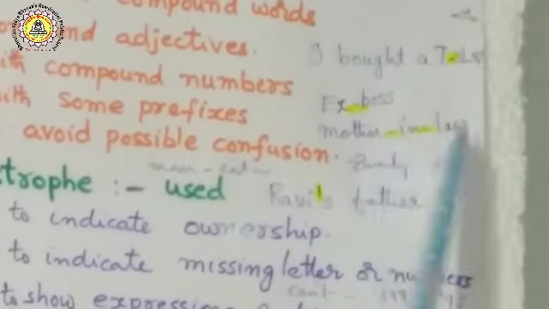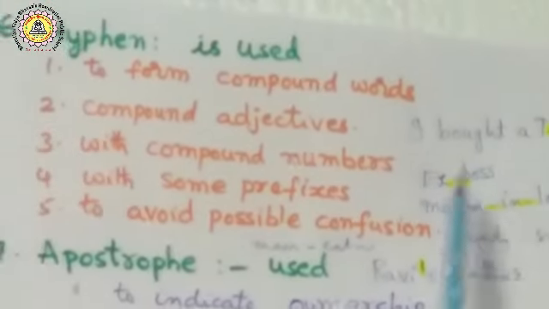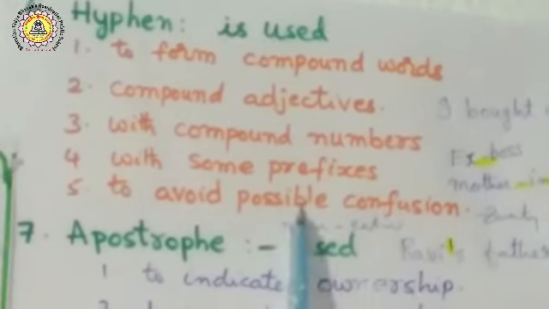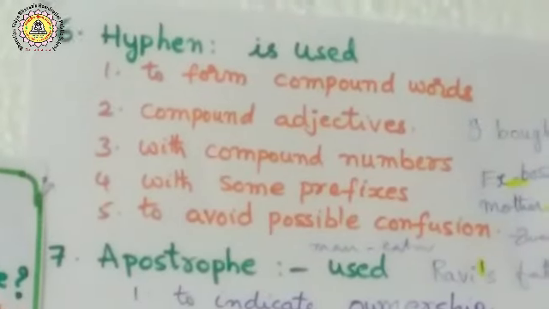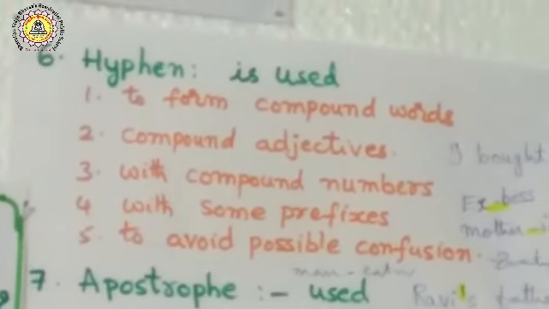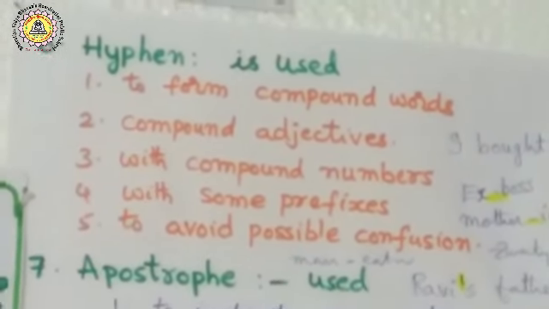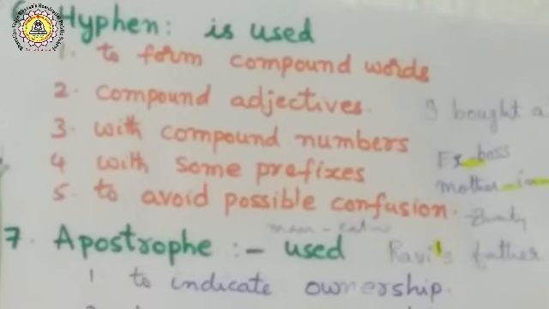Ex-boss, mother-in-law, twenty-six, a compound number. Mother-in-law is a compound adjective. Ex-boss has a prefix. And to avoid possible confusion: man-eater. In that way, the small dash, smaller than the dash, is a hyphen, used to form compound numbers. Twenty-six is a compound number. You have to use it in this way. The hyphen is very helpful for us.